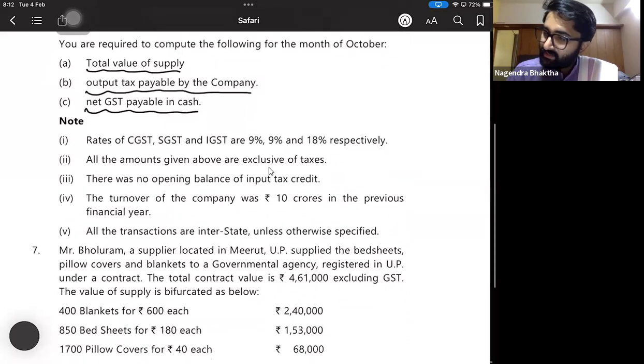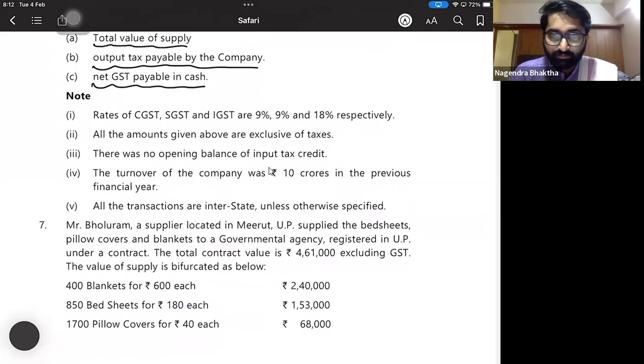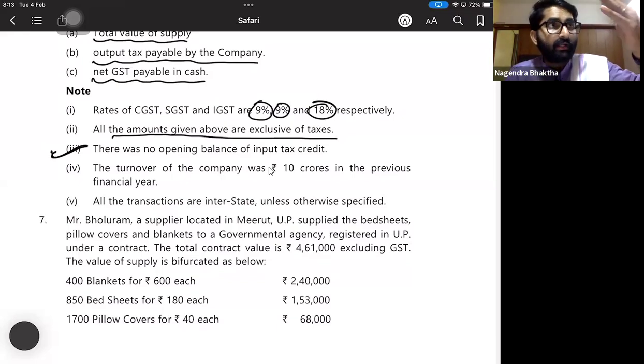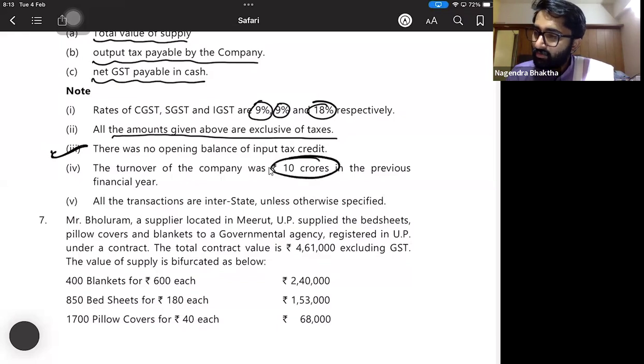Note: rates of CGST, SGST and IGST are 9%, 9% and 18% respectively. All the amounts given above are exclusive of taxes. There was no opening balance of ITC, so leave the tension, because you don't have to worry about opening balance. If there was an opening balance, that ITC would be added, but there is no opening balance. So no worries. The turnover of the company was 10 crores in the previous financial year, which means they have to take registration. They already have the registration. All the transactions are interstate.